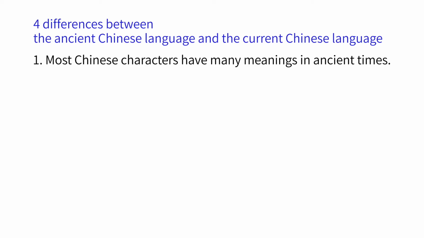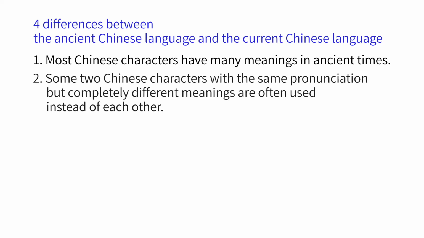First, most Chinese characters have many meanings in ancient times. If your native language is English, then you will feel very reasonable about this, because every English word has many meanings. But in modern Chinese language, basically, every Chinese word and every Chinese character has only one meaning. Second, some 2 Chinese characters with the same pronunciation but completely different meanings are often used instead of each other.